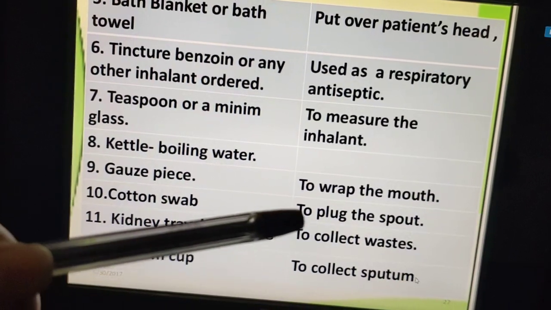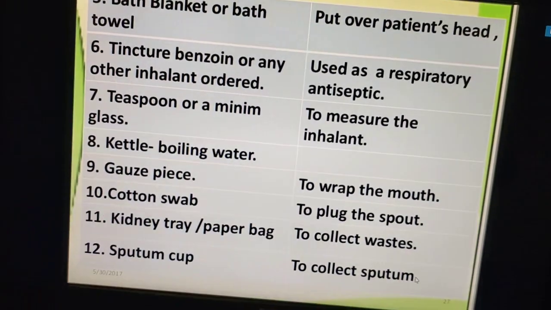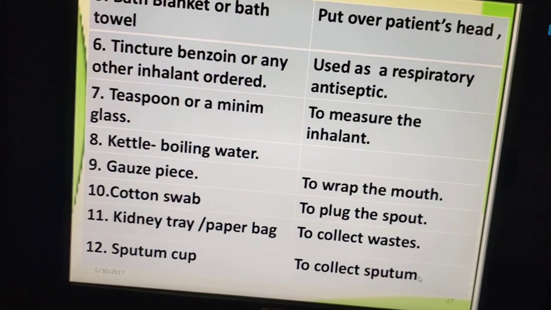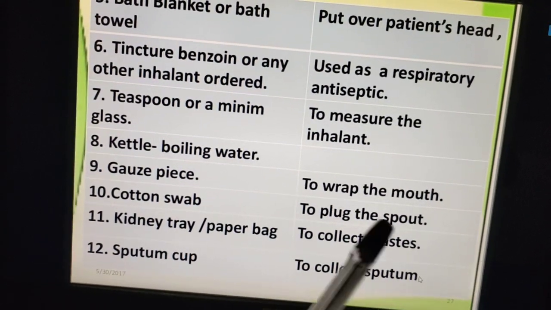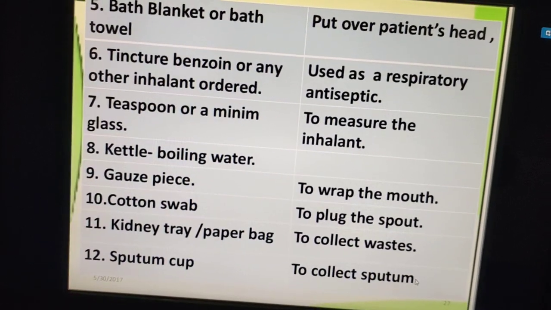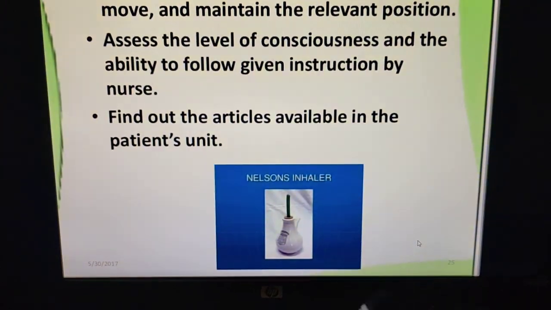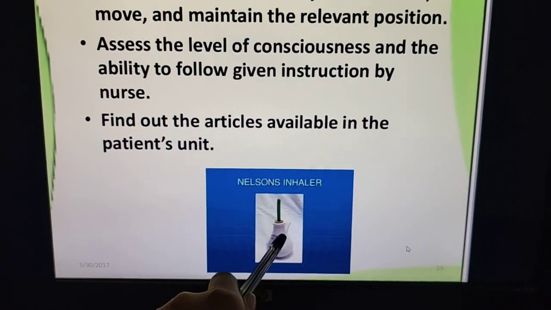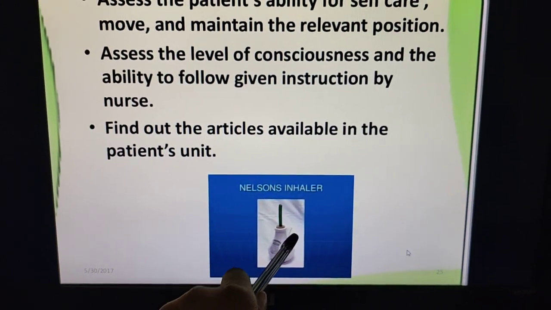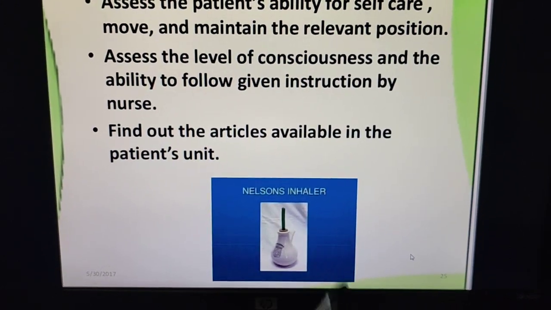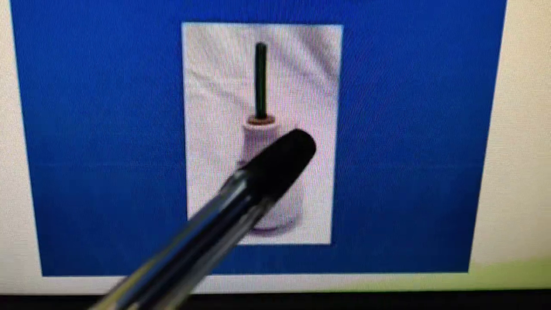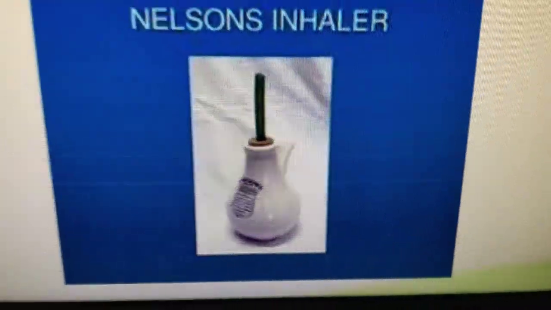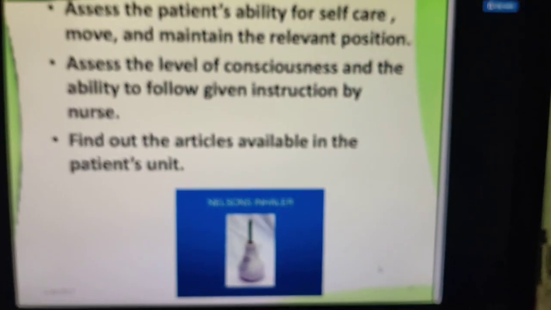Plugging the spout means the projection area, like, then what is that? I will show you. What do you mean by spout here? Spout means, see, this is a spout here. This projection, where we pour the water, this we call the spout. I will show you again. See, this area, this opening we call the spout. Okay, okay.